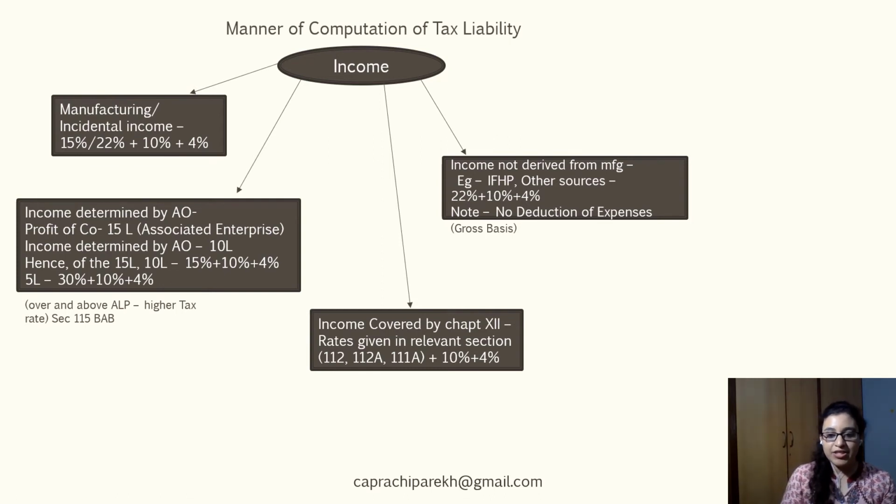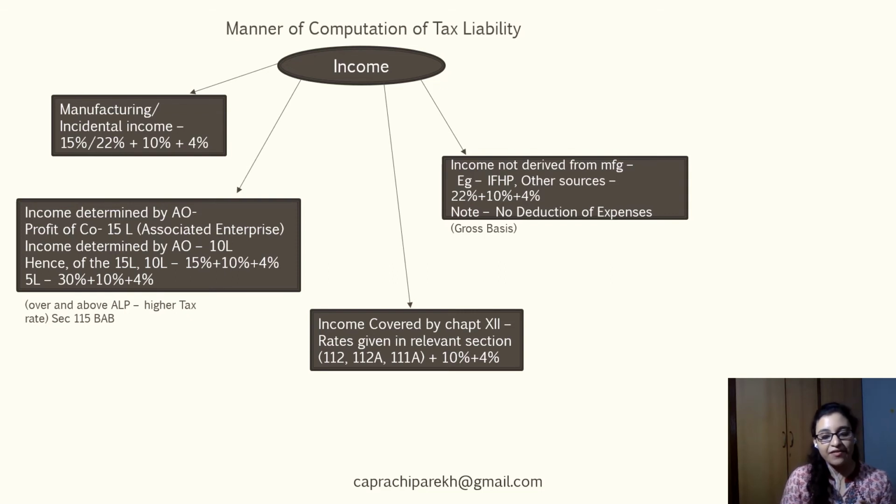Further, the income covered under Chapter 12 of the Income Tax Act, which is already taxed at specific rates under Section 112, 112A, etc., would continue to be taxed at those rates. However, it would be increased by the mandatory surcharge at 10% and the higher education cess at 4%.